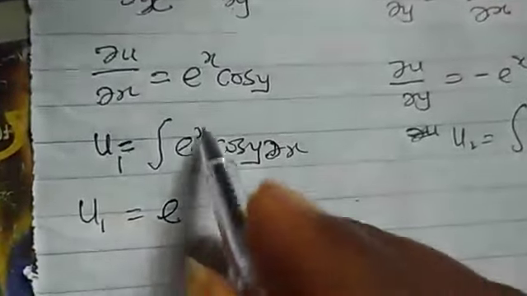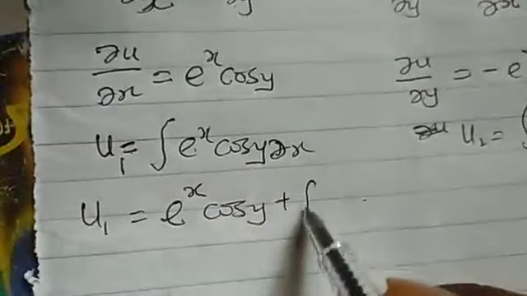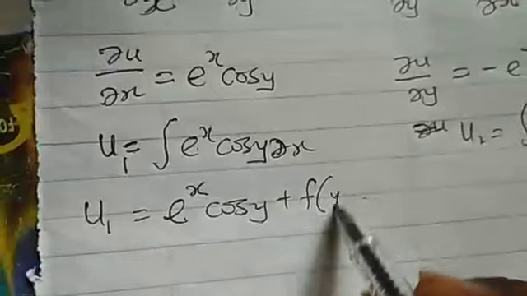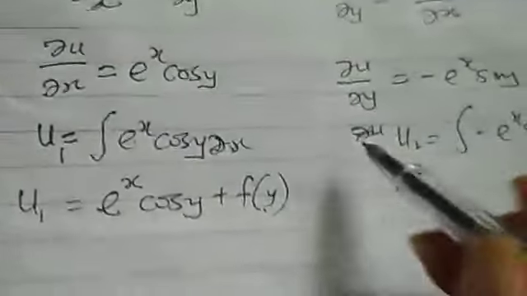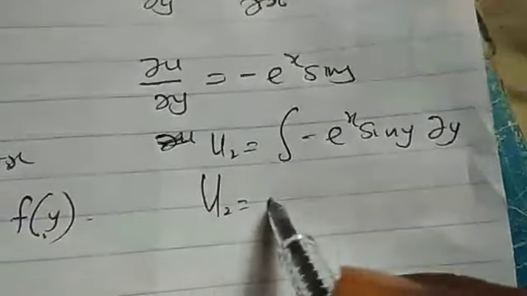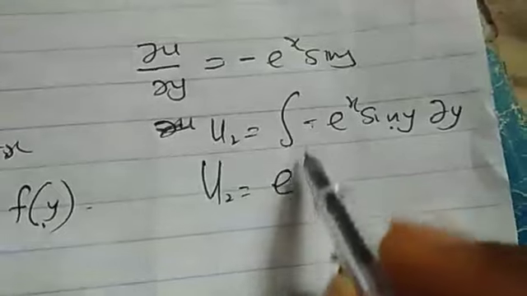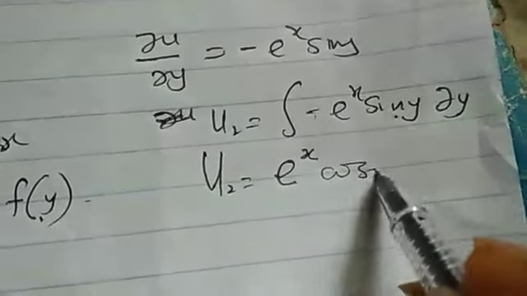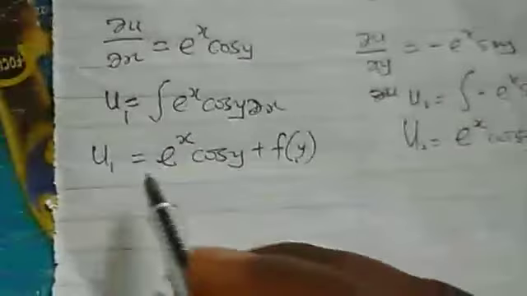So if I integrate this with respect to x, it's still exponential s cos y, plus, I can say, f of y. Anytime we integrate partially with respect to x, we put f of y as constant. u2, if I integrate this one with respect to y, if you integrate sine y, it is minus cos y, so the minus will cancel. It will just be exponential s cos y plus, let's say, g of x.